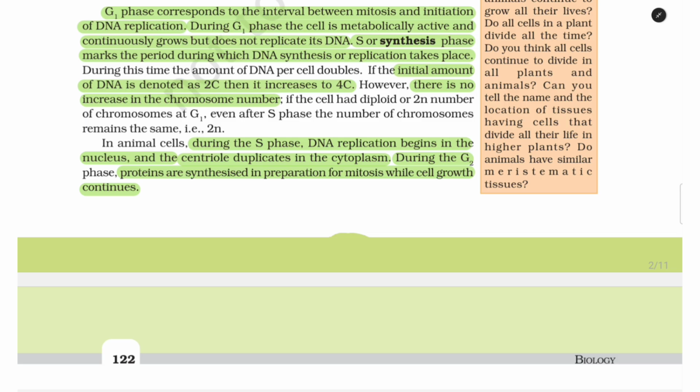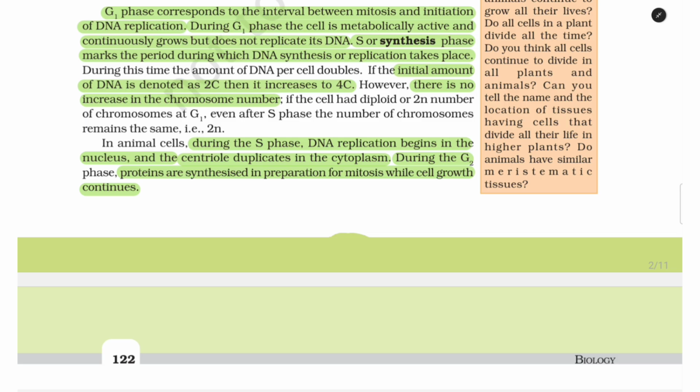S or synthesis phase marks the period during which DNA synthesis or replication takes place. During this time, the amount of DNA per cell doubles. If the initial amount of DNA is denoted as 2C, then it increases to 4C. However, there is no increase in the chromosome number. If the cell had diploid or 2n number of chromosomes at G1, even after S phase, the number of chromosomes remained the same, that is 2n.